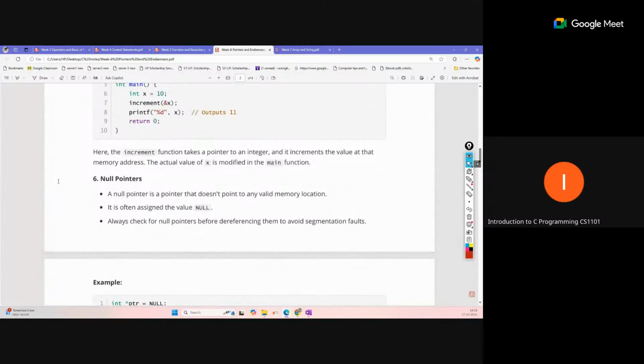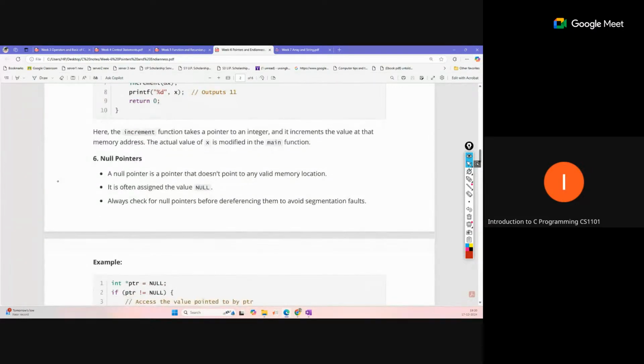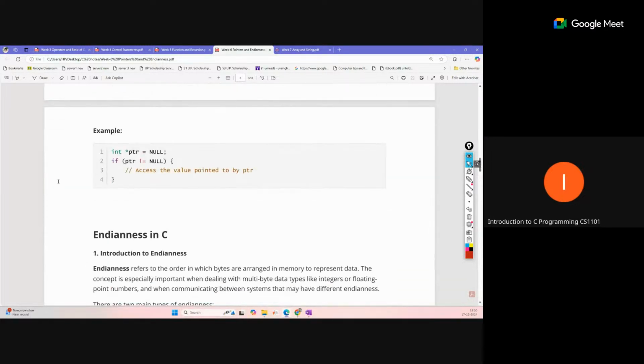A null pointer is just a pointer that contains a null value. There is no value assigned to that pointer, so that is called a null pointer. You can see the check ptr equal to NULL. This is also important in dynamic memory allocation. If you are allocating memory dynamically and memory is not available, the function returns null. So we generally check whether ptr is equal to null or not, to prevent errors in the code. If the pointer contains a null value, that is called a null pointer.